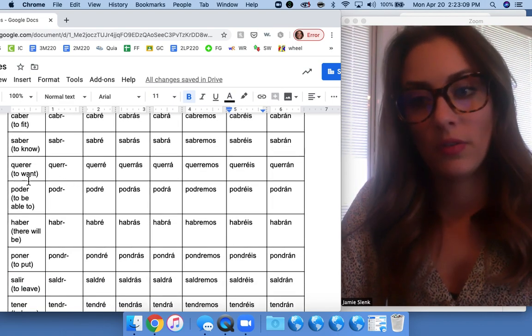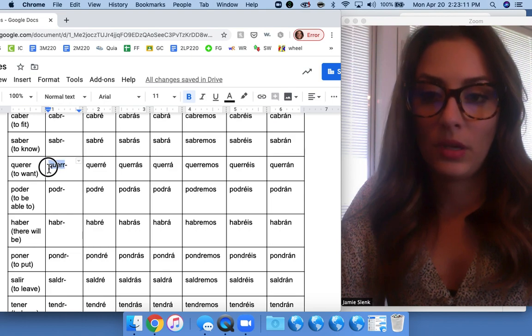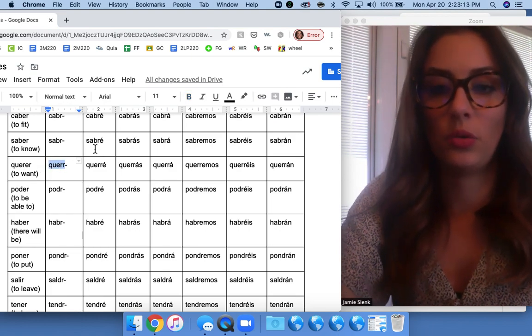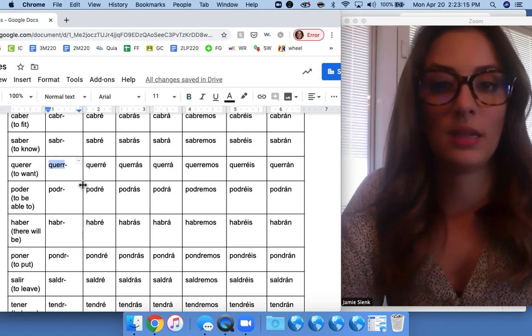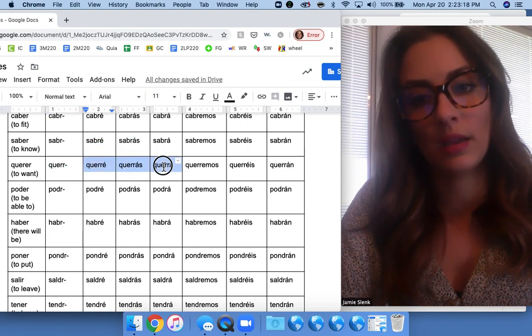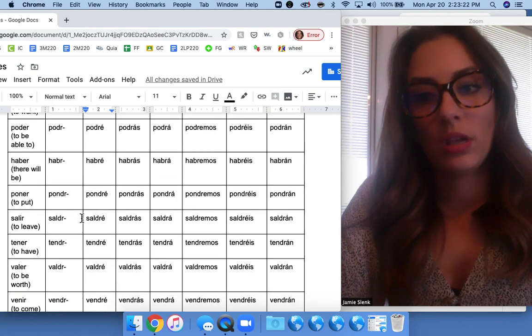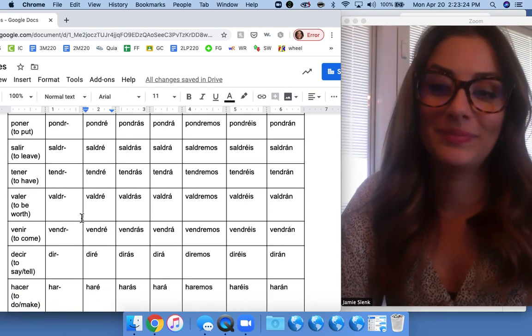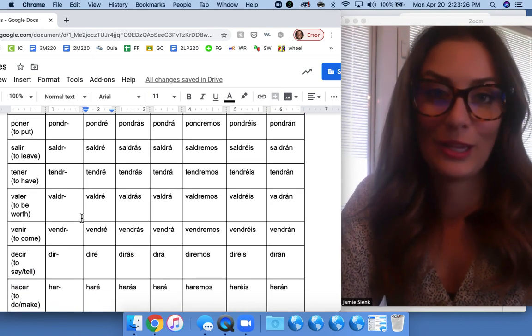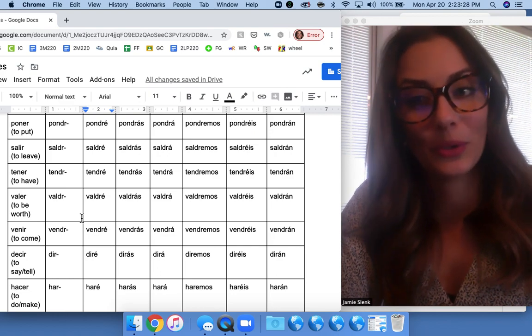Another very common verb, querer, goes to querr, so Q-U-E-R-R, and then again you'll see all the endings are the same: querré, querrás, querrá, querremos, querréis, querrán. So when you're looking for your irregulars, it's kind of just like you have to remember which ones.